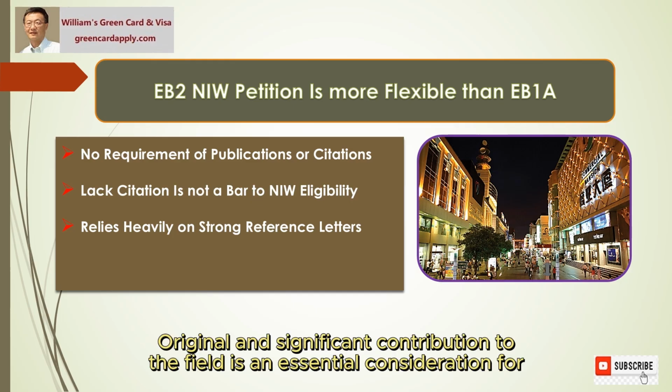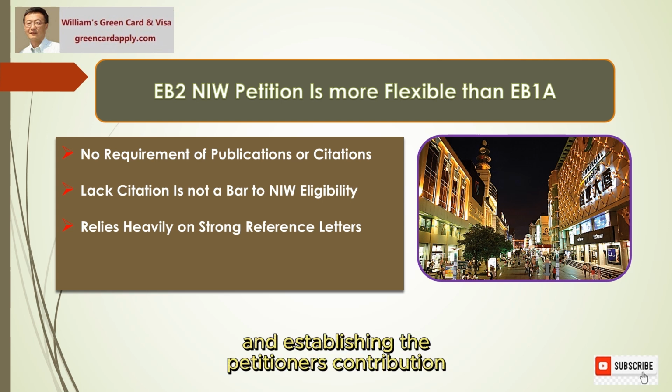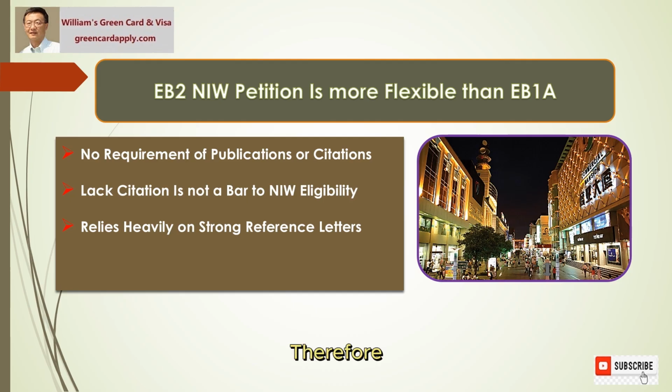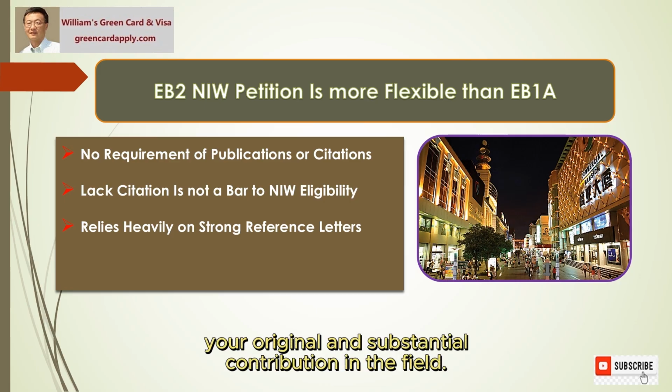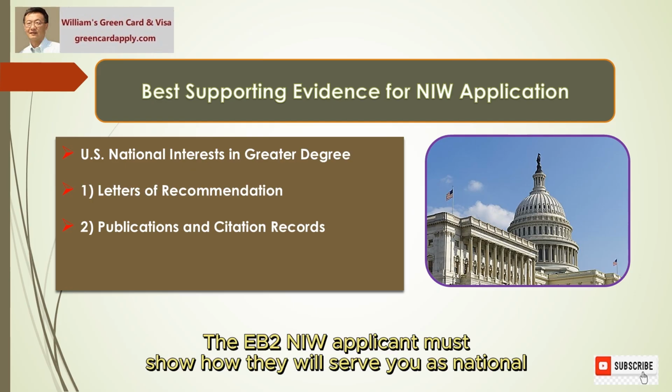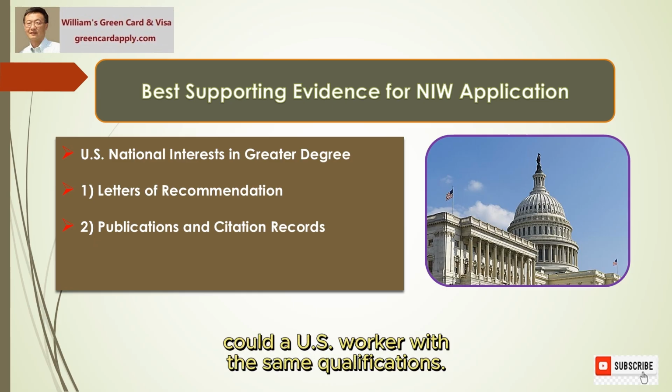Original and significant contribution to the field is an essential consideration for the USCIS to decide on an EB2 National Interest Waiver application, and establishing the petitioner's contribution relies heavily on strong reference letters. Therefore, the reference letters and the content of these letters are critical to establish your original and substantial contribution in the field. The EB2 NIW applicant must show how they will serve U.S. national interests to a substantially greater degree than could a U.S. worker with the same qualifications.